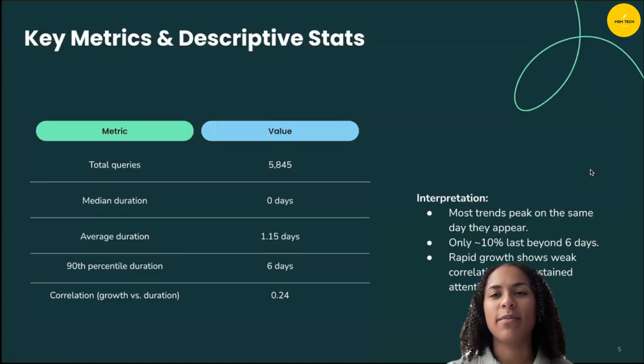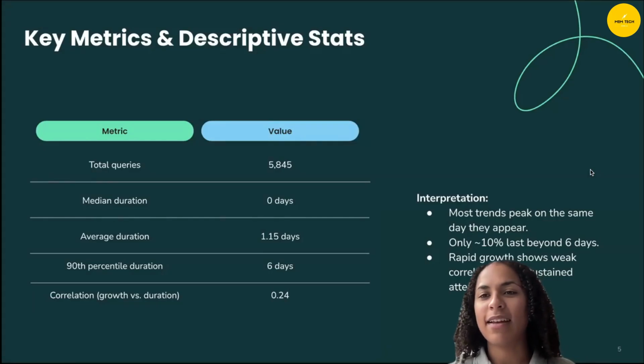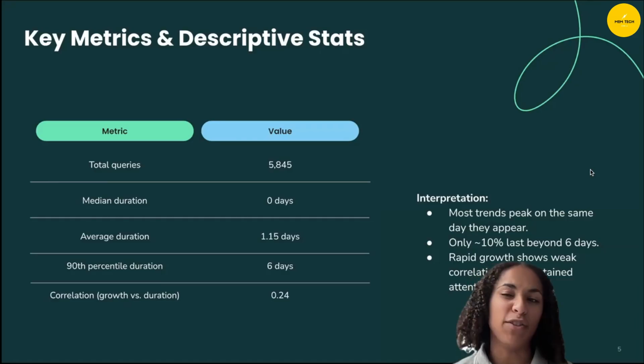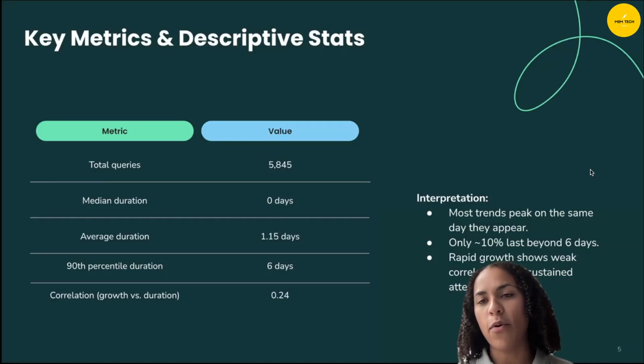So key metrics and descriptive stats, these are just some quick things that I found during the EDA process. For example, the total queries, as I mentioned, 5,845. Median duration was 0 days, which is quite interesting. Average duration was 1.15 days. The 90th percentile duration was 6 days, and the correlation between growth and duration was negligible. It's about 0.24, which is a very weak positive correlation.